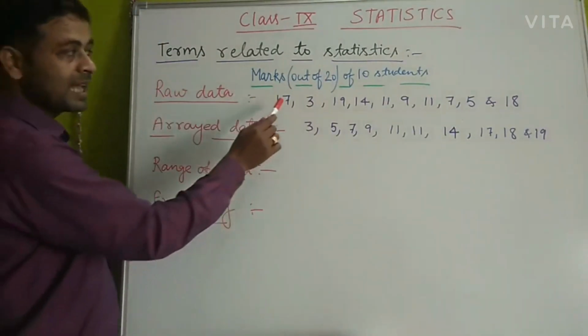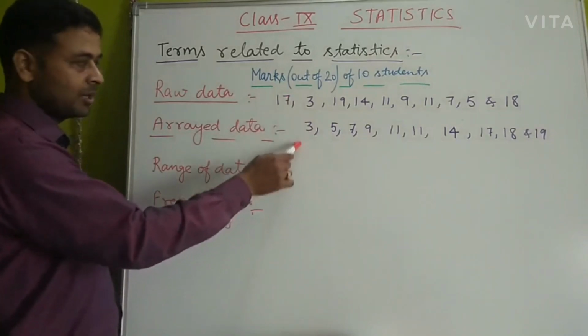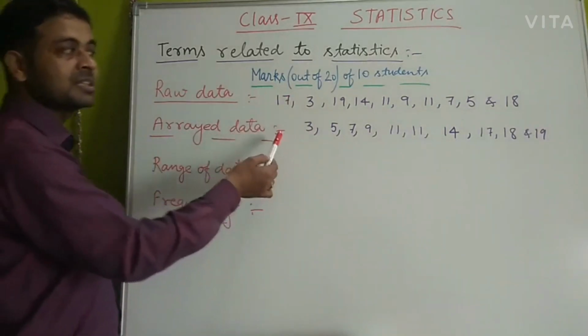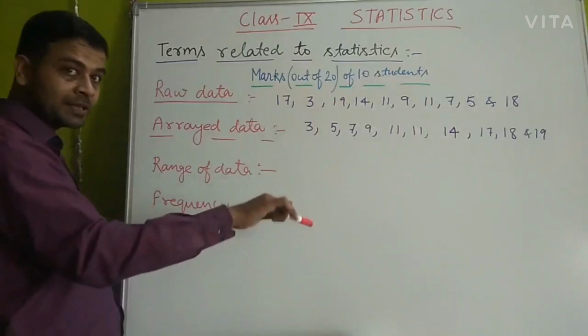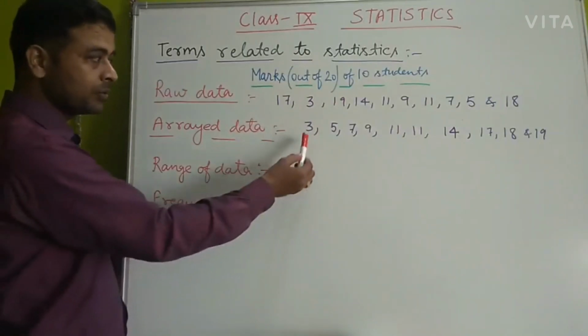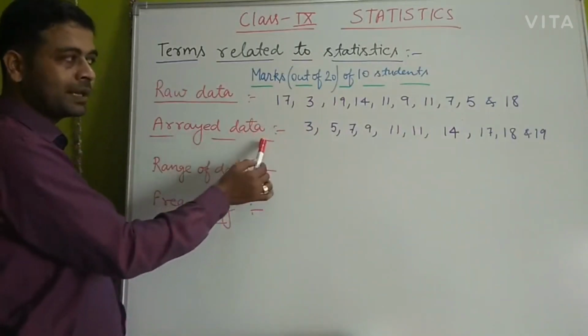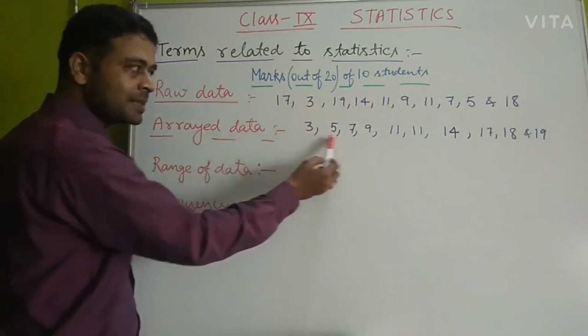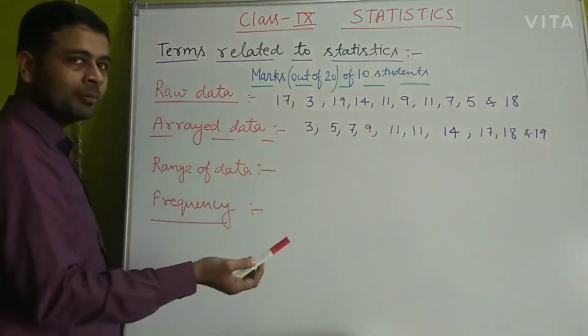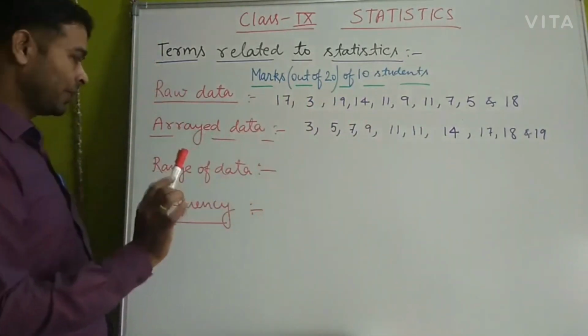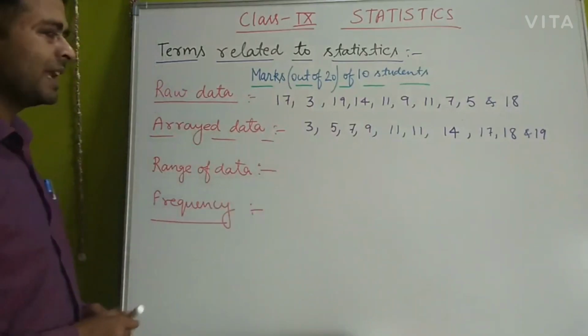Now if the same sequence is arranged in a proper order, suppose this is ascending order, it can also be arranged in the descending order. So this data will be called arrayed data if the data is arranged into either ascending form or descending form. Now what is range of data?